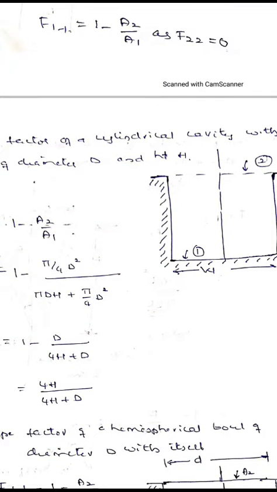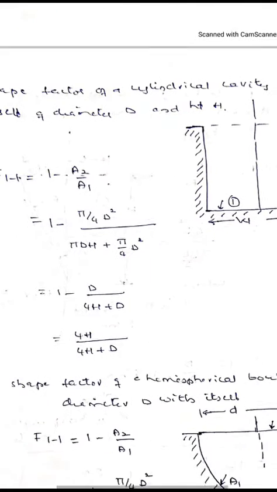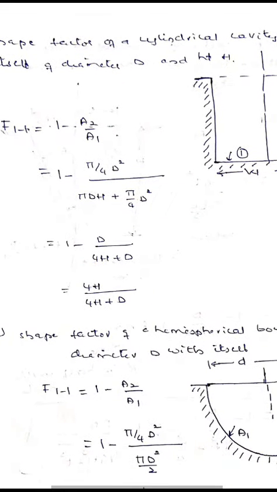A2 is a circular flat surface, A2 is pi by 4 d square. Then A1 equal to pi by 4 d square plus pi dh. Pi by 4 d square is the bottom surface. Pi dh is the outer surface of the cylinder. So F11 will be 1 minus d by 4h plus d, that is F11 equal to 4h by 4h plus d.